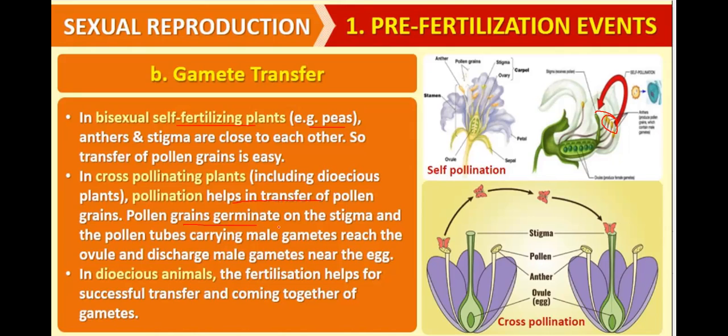Pollen grains germinate on the stigma. They develop the pollen tube carrying the male gamete, which reaches the ovule and discharges the male gamete near the egg. In dioecious animals, fertilization helps in the successful transfer and coming together of the gametes.